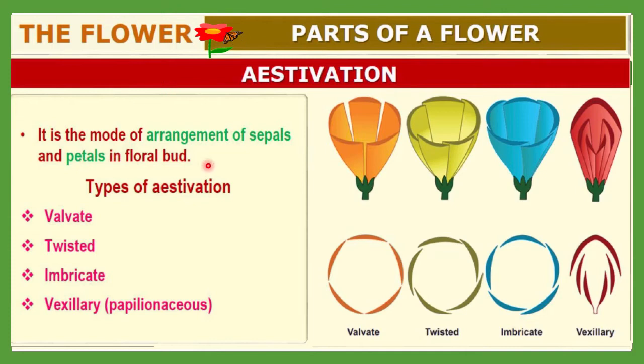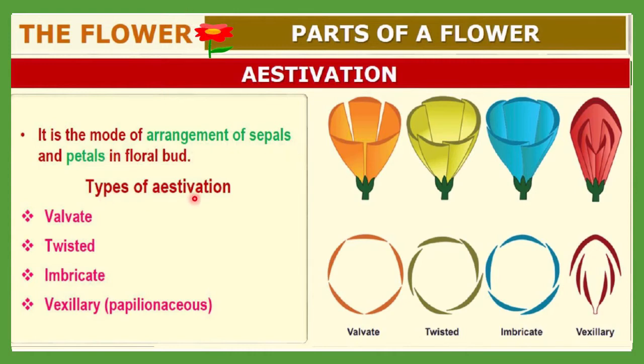Whenever a flower is in the bud condition, the arrangement of sepals and petals at that time defines the estivation. What is the meaning of estivation? It is the mode of arrangement, one kind of arrangement, of sepals and petals both. So estivation can be applied to either arrangement, whether it is sepals or petals on the flower bud.